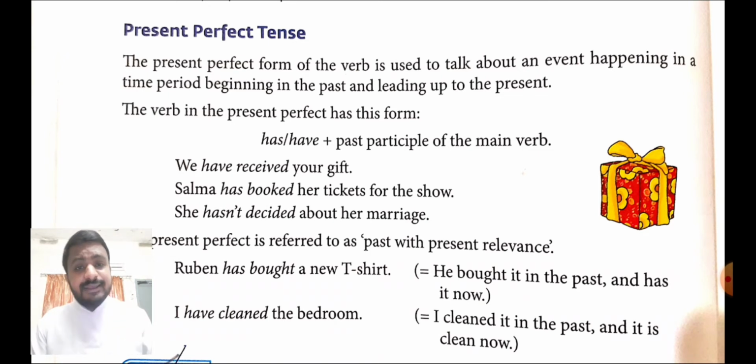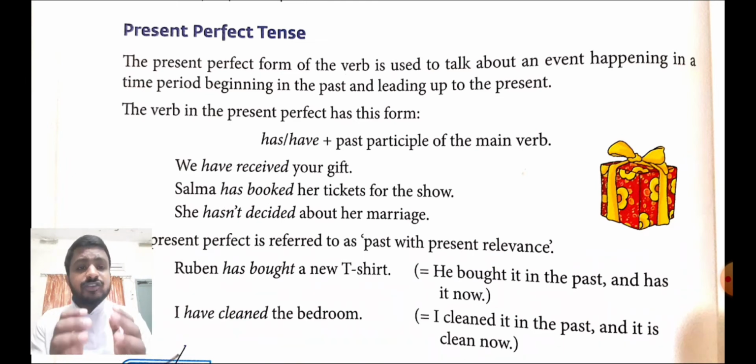Let us see the example, then let us go to the formula. We have received your gift. The gift was received in the past, but now we have that gift with us. So we tell someone, we have received your gift.